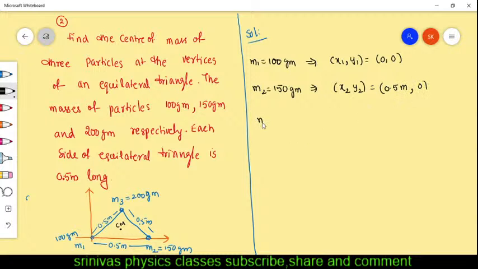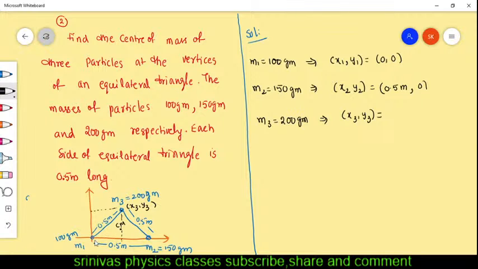Then the next, the third mass is 200 gram. What is the position of the third mass? The third mass position is x3 comma y3. Its position we have to know. How will we know its position? We see here we have to find out the coordinates of the third particle. This is the third particle, and its coordinate we can consider as x3 comma y3.